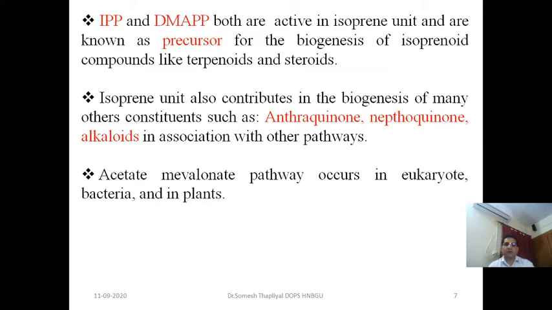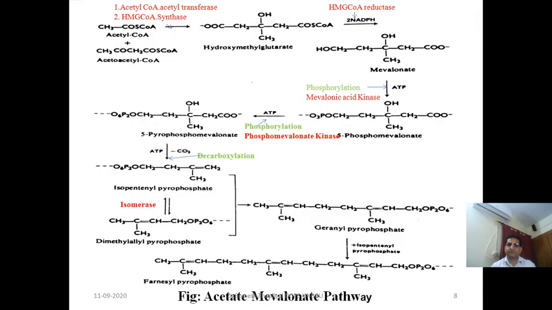And if we talk about the occurrence of this acetate mevalonate pathway, it commonly occurs in eukaryotes, some bacteria, and in plants. So these are the various chemical reactions involved in the acetate mevalonate pathway. Here you will see the names of two enzymes, acetyl CoA acetyl transferase and HMG CoA synthase. It is the hydroxymethyl glutarate.